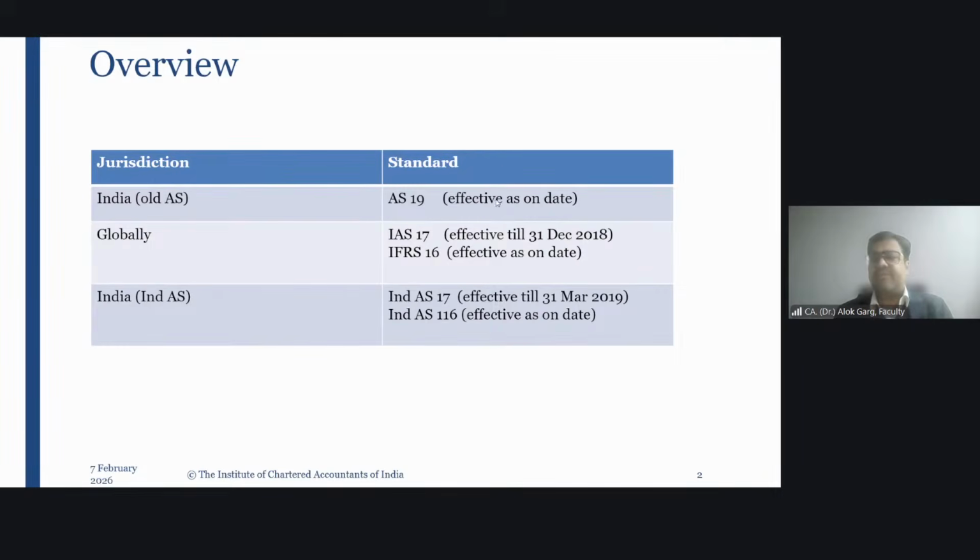Globally, IFRS 16 is there, and in Indian context, it is Ind AS 116. Friends, prior to Ind AS 116, the earlier standard was Ind AS 17. But you are not required to do anything with Ind AS 17. Ind AS 17 is not part of your syllabus. In your syllabus, Ind AS 116 is applicable as of today.